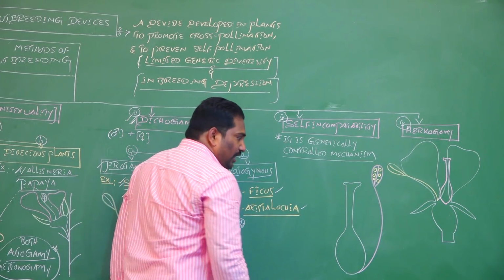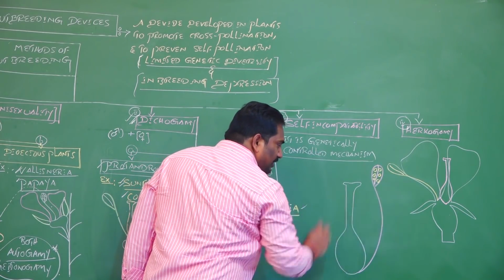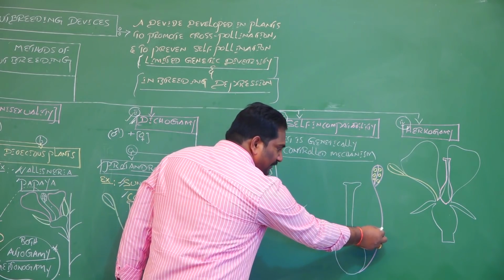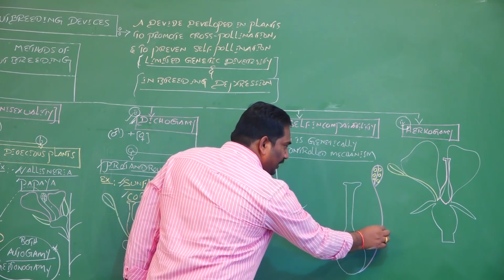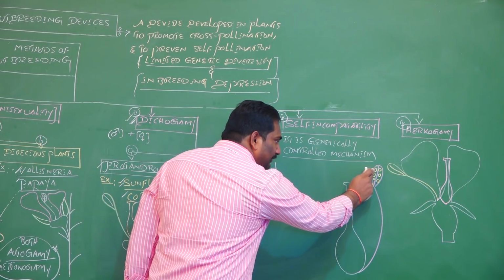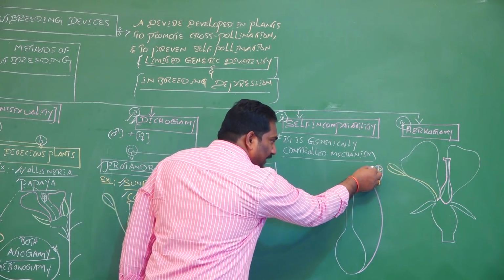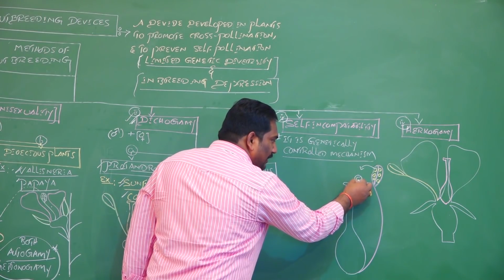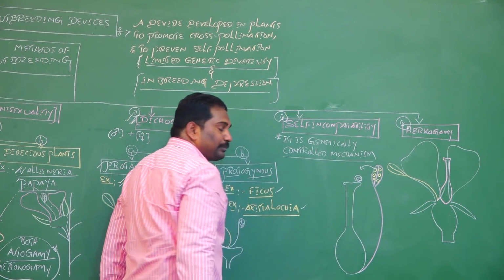In this bisexual flower, male sex organ is androecium, female sex organ is gynoecium. Units of androecium are called stamens, filament and anther. At mature condition of anther, the anther wall is ruptured, the pollen grains are shed or released from the anther, and land on the surface of stigma.